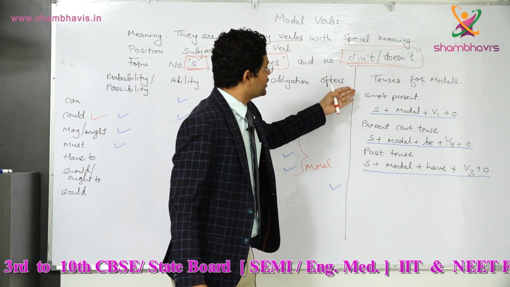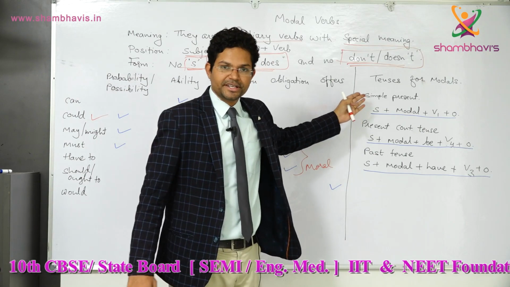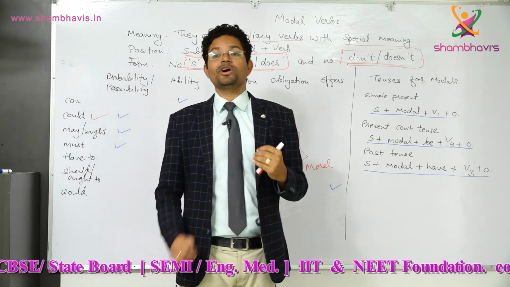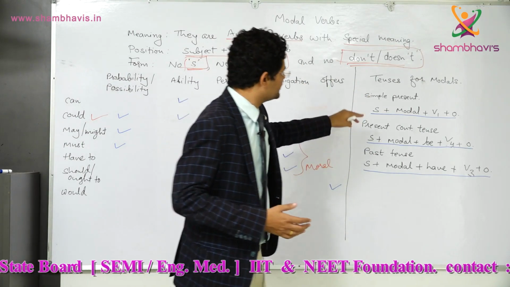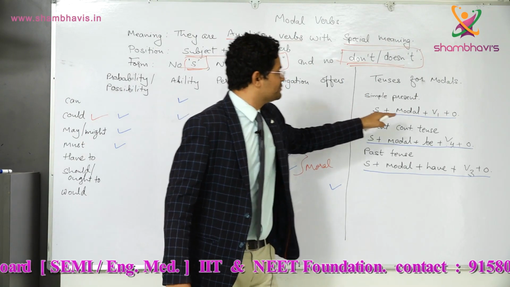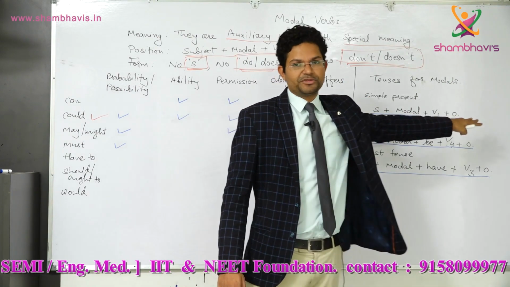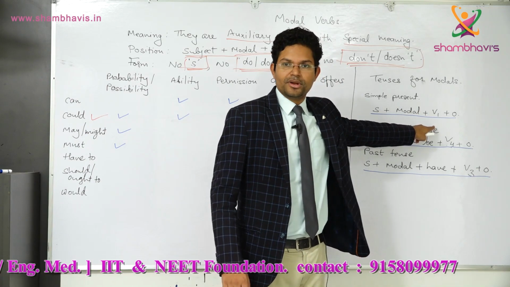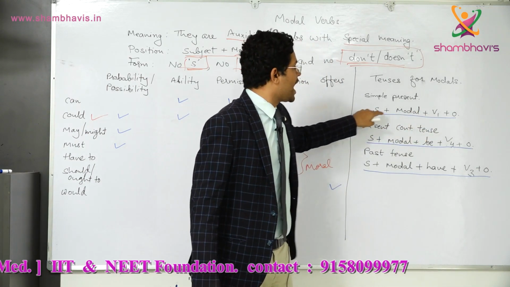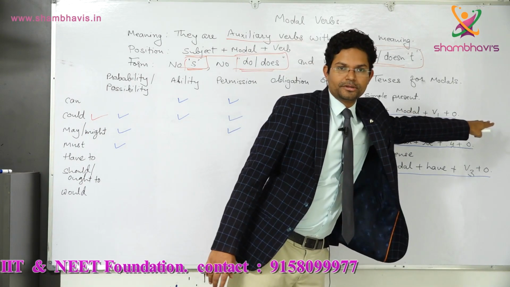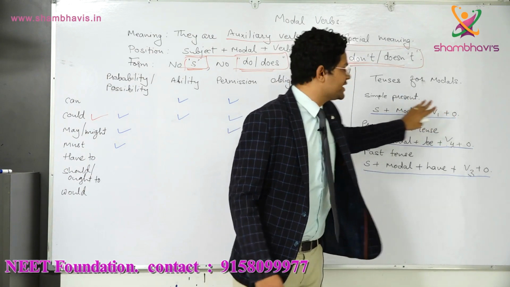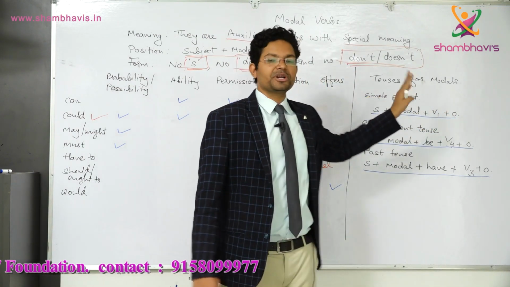Number 1, modal is used for simple present tense, and in simple present tense what will be the structure? The structure is subject plus modal plus V1 plus object. V1 is the first form of the verb. For example, I can do my work. I can do my work, that is the structure. Okay, that is simple present tense.